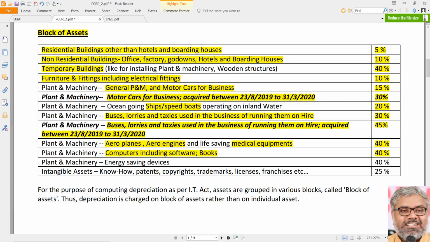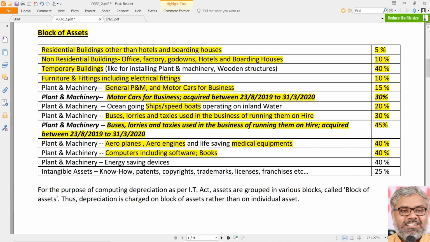Periodicals like annual journals like that, those are eligible also for 40% rate of depreciation. There is no classification now as far as books is concerned. Books, any type of books, those are eligible for 40% rate of depreciation.